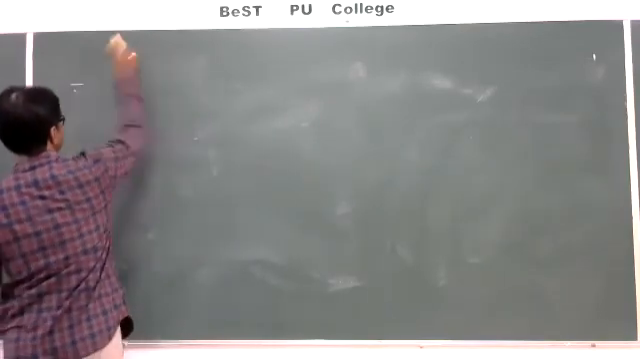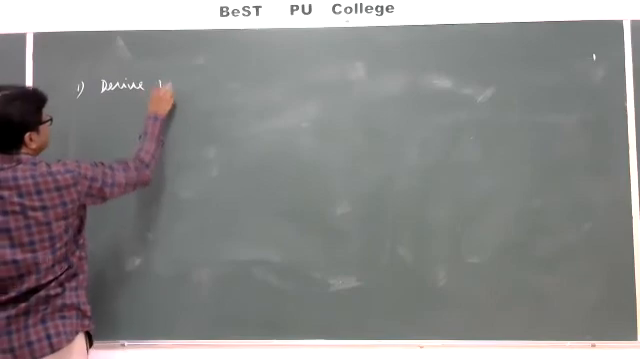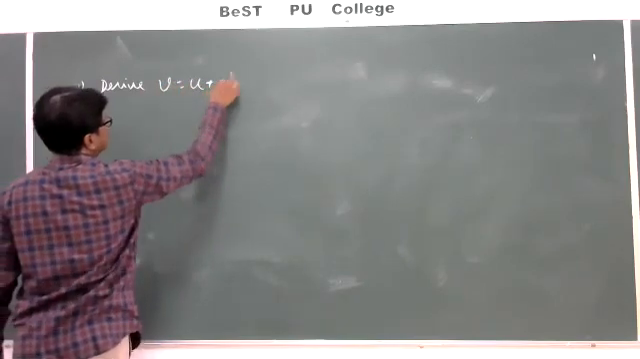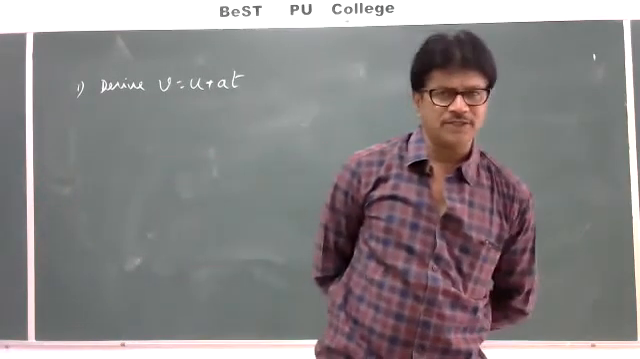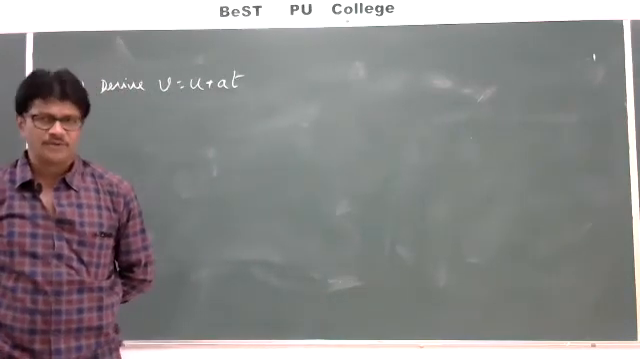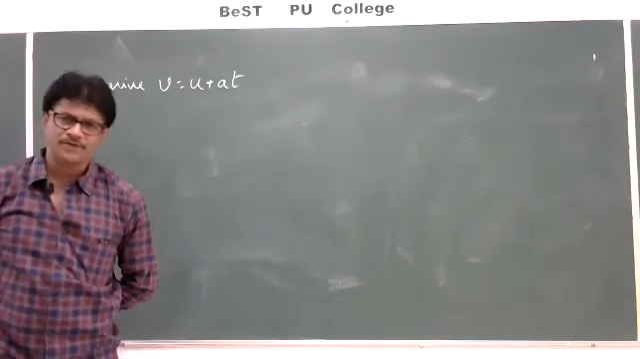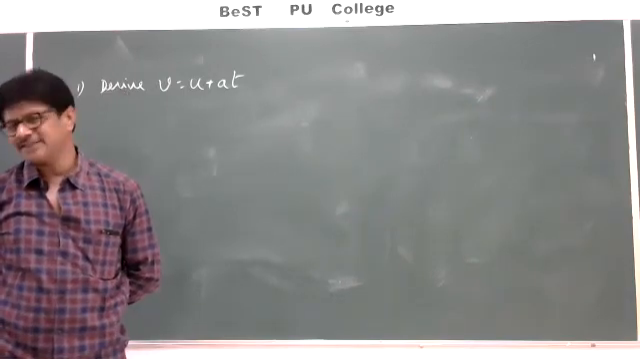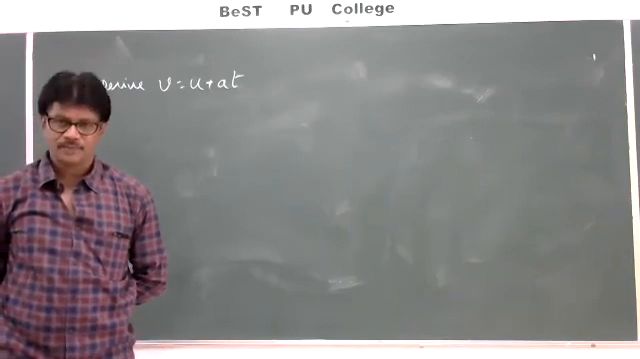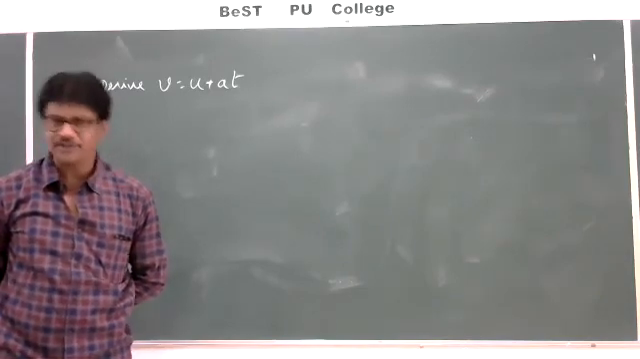derive v is equal to u plus at. What is v there? Final velocity. What is u there? Initial velocity. What is small a? Acceleration. What is t? Time. Okay, note down.